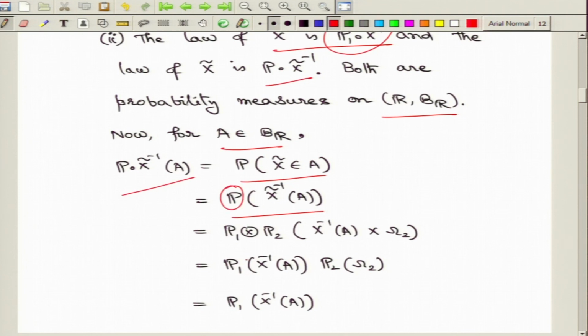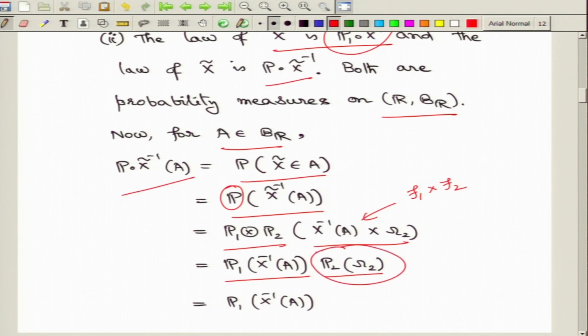The probability P is the product probability measure, and the pre-image, as we have just computed, has this product type structure given by x inverse of A cross omega 2. Since this is a product type set, as we have already seen, it is in the Cartesian product of the sigma fields, and hence as per the definition of product measure, we immediately see that it is P1 of x inverse of A times P2 of omega 2.